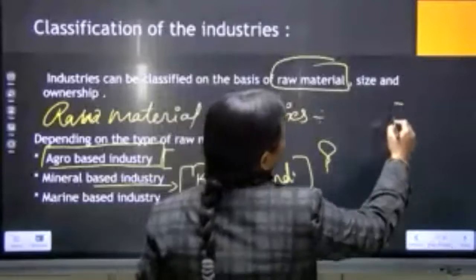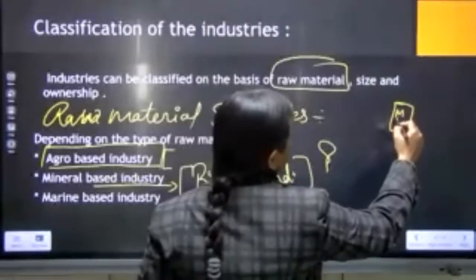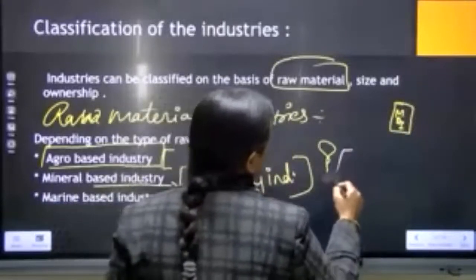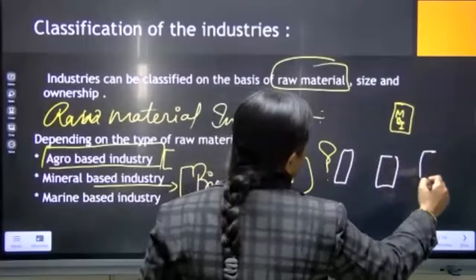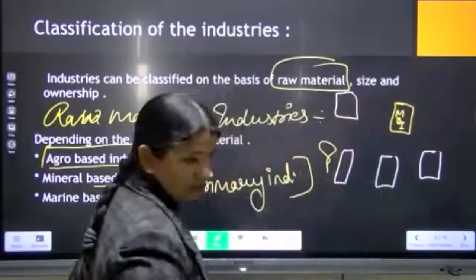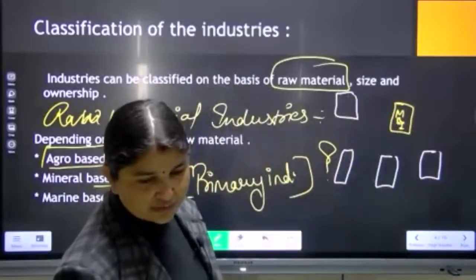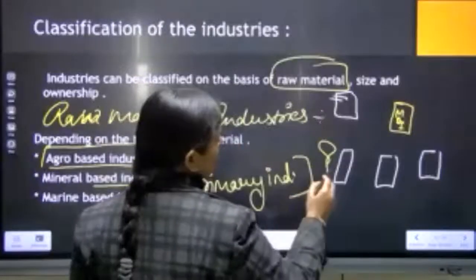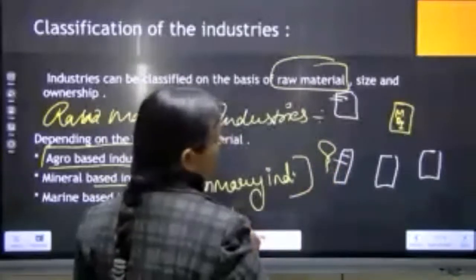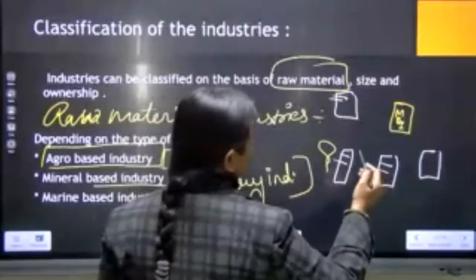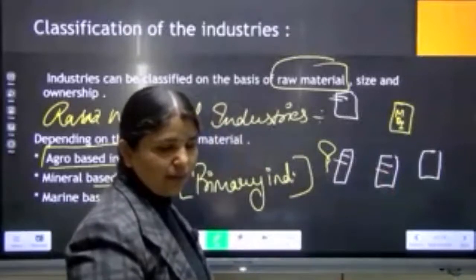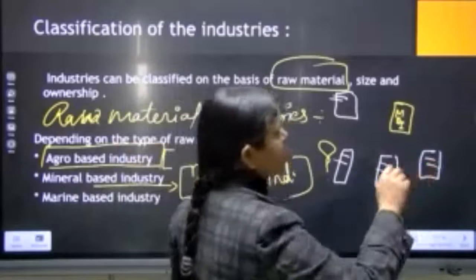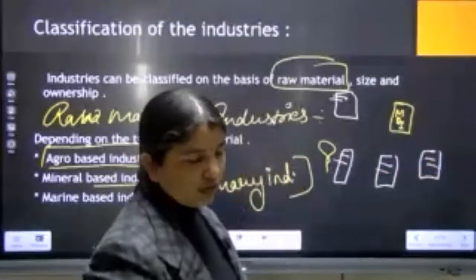Suppose this is the mineral-based industry, and these are the other industries in the city. Which other industries are there in the city? Suppose this is the industry which makes railway coaches. These industries prepare the parts of automobiles. These industries make materials for buildings. And these industries make any other type of materials. So now what happened?